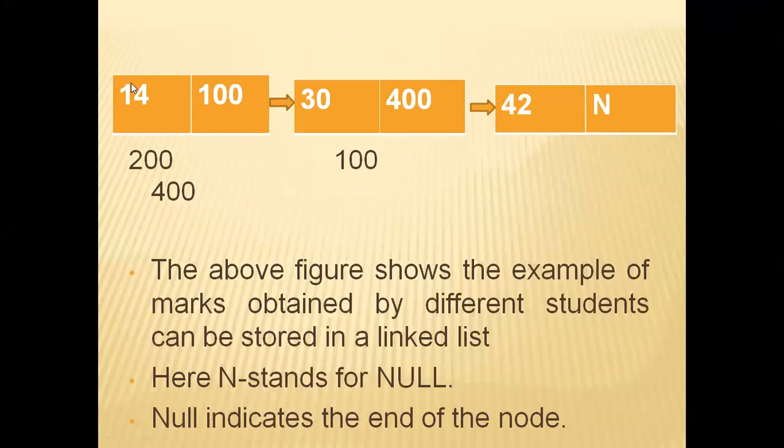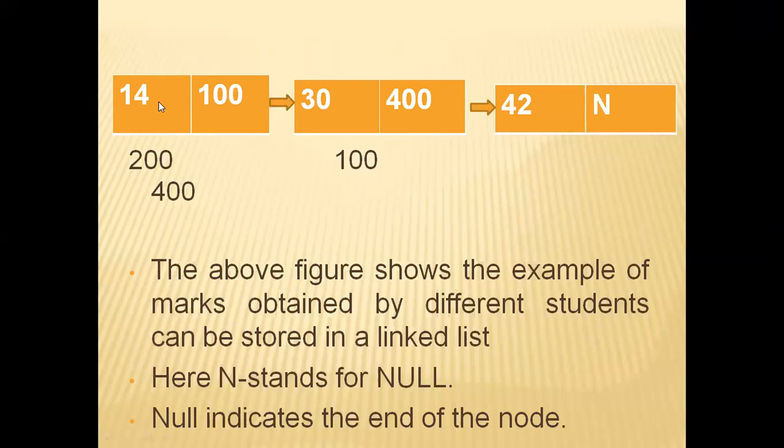So for example, 3 elements are there in the linked list. You can see here: 14 is the data part. 14 is the first element in the list. What is the address of the next element? 100. 100 is the address of the next node. This was stored in the address part of the first node. So the first node is 14, the second node is 30, the third node is 42. In the first node's address part, the second node's address was stored. The second node's address is 100. It was stored in the first node's address part, or link part, or next part.